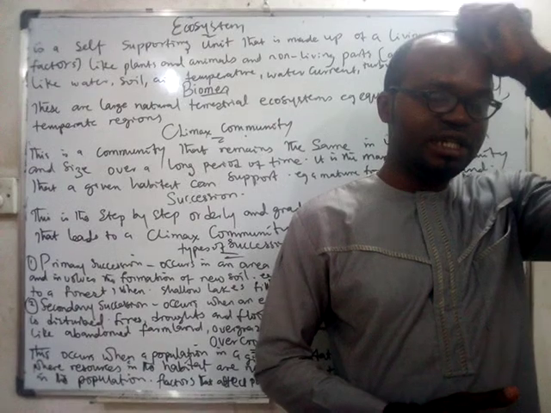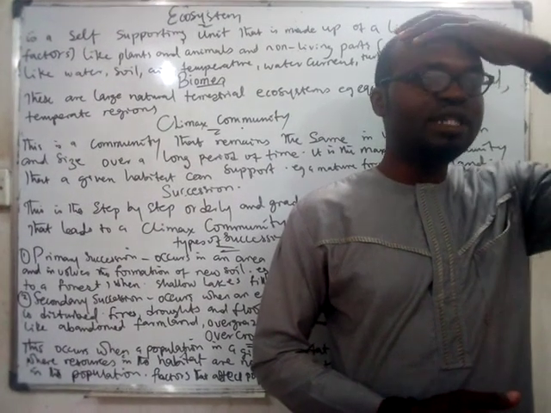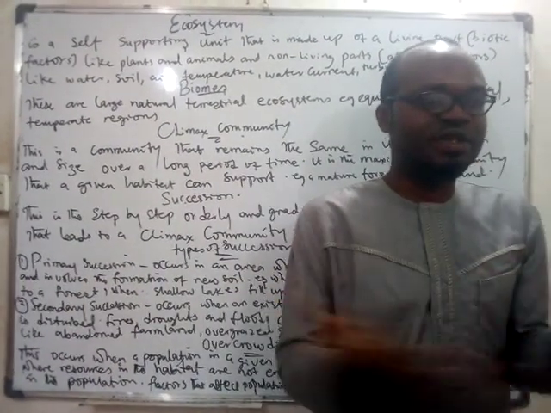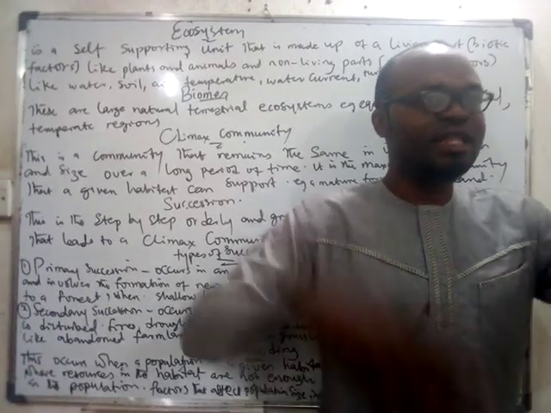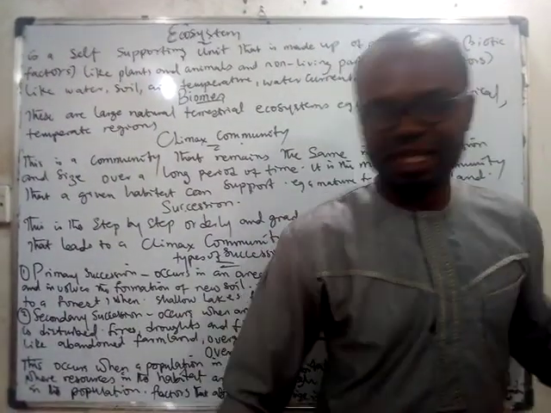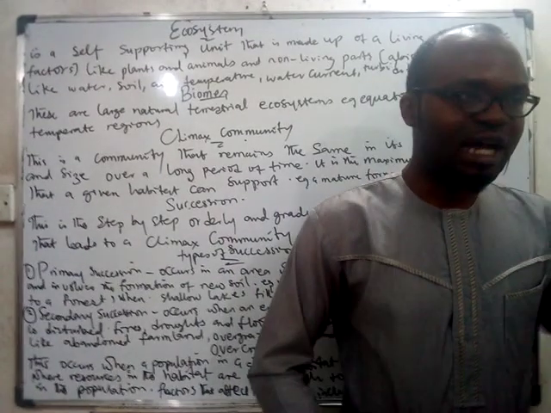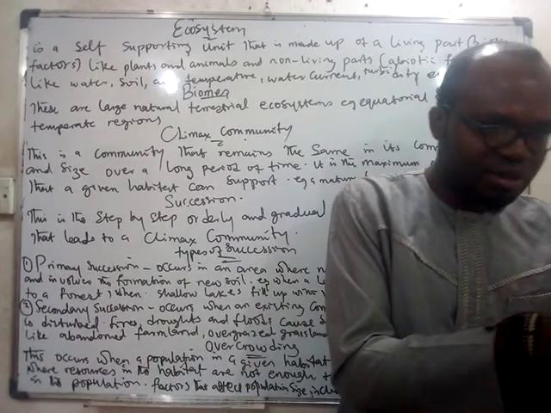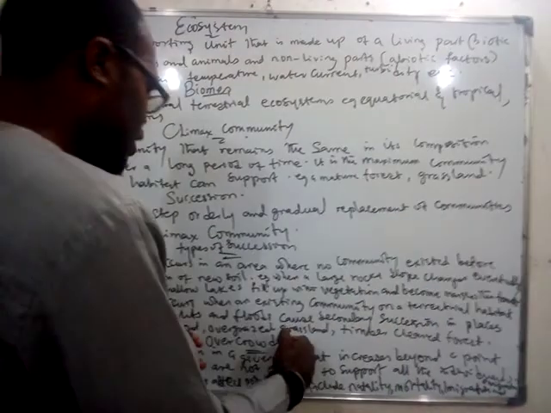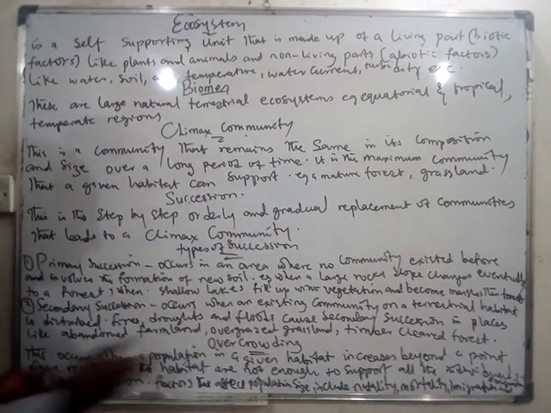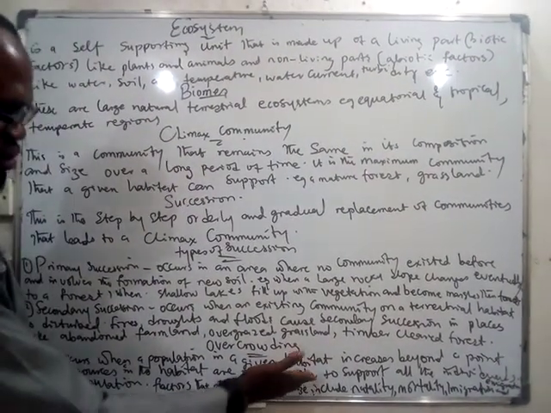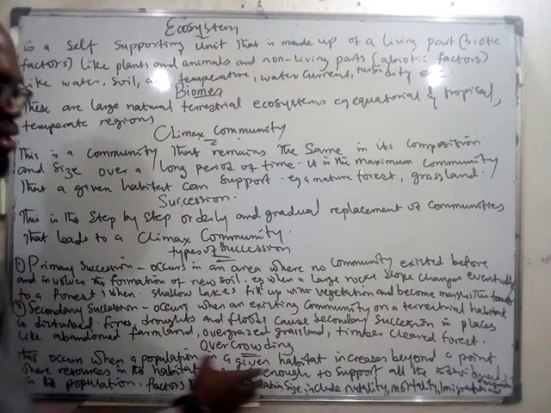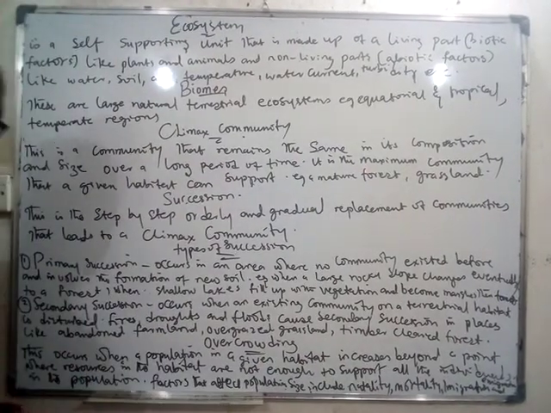So naturally in ecology, overcrowding occurs when the size of the population is more than the resources, more than the food they can eat, more than the air they can breathe, more than the amount of water they can fetch to use in washing their clothes and cooking their food. You understand? Once the population is more than the resources to support that population, then you have what we call overcrowding. So overcrowding occurs whenever the population increases beyond a point where resources in the habitat are not enough to support all the individuals in the population.